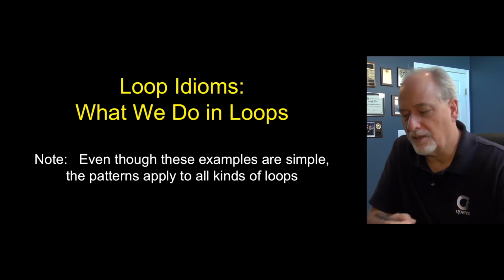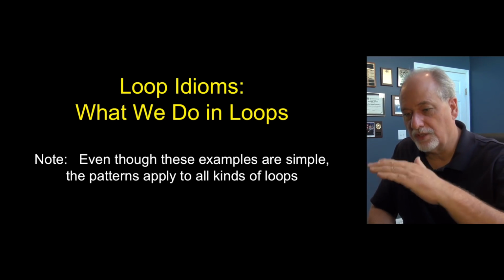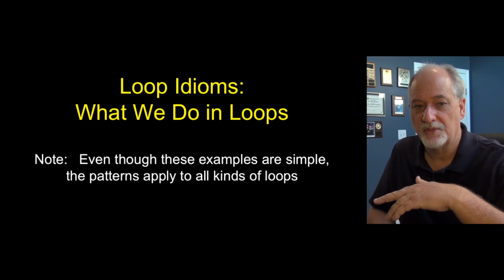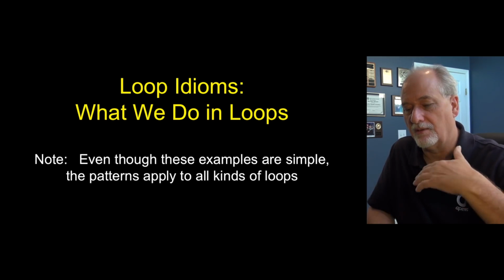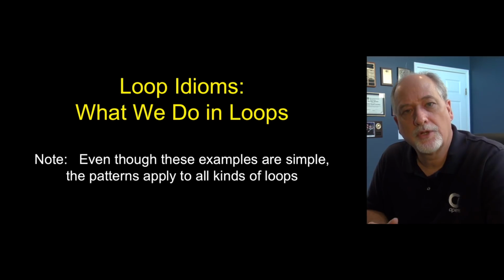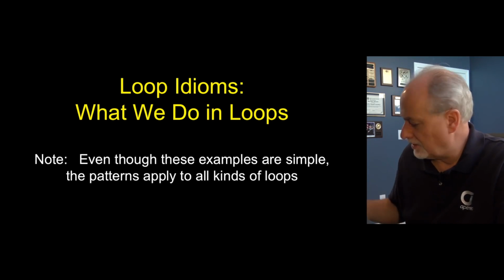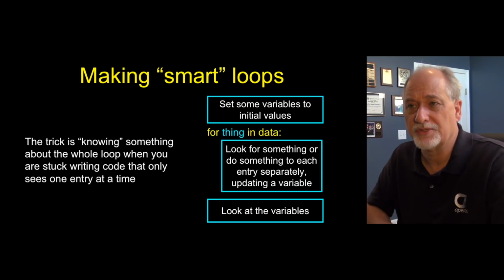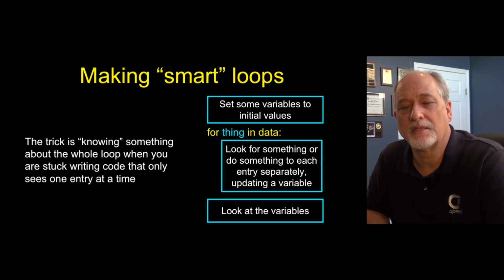So up next, we're going to talk about taking this notion of doing something to a lot of items, but accomplishing something with that, and I call these loop idioms. Loop idioms are patterns that have to do with how we construct loops. We have the mechanics of fors and whiles, but ultimately we want to get something done.